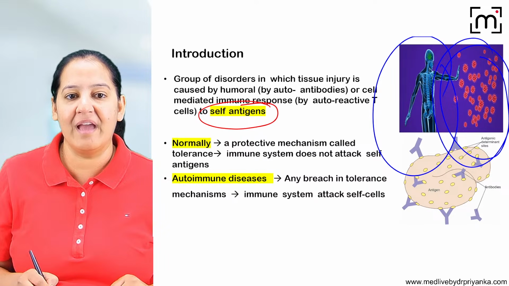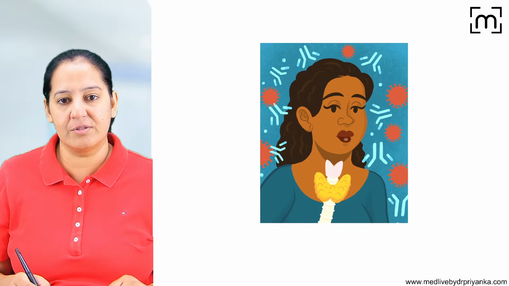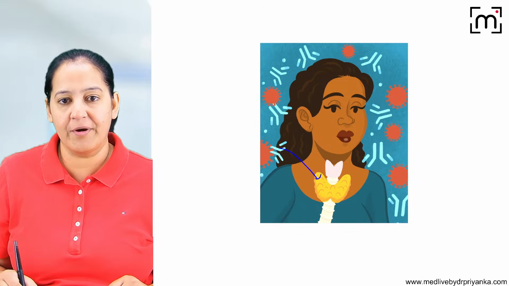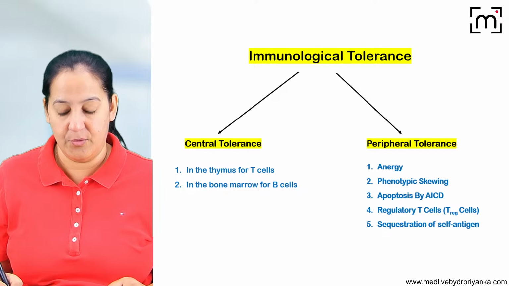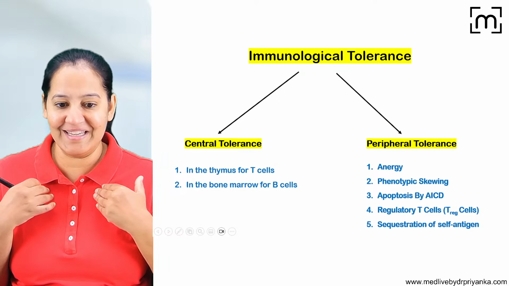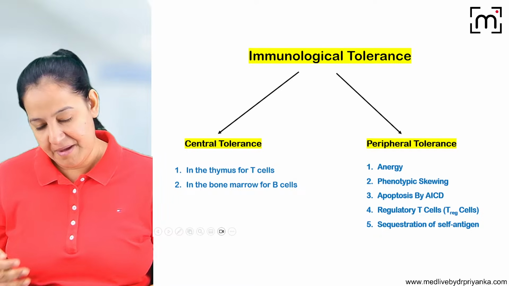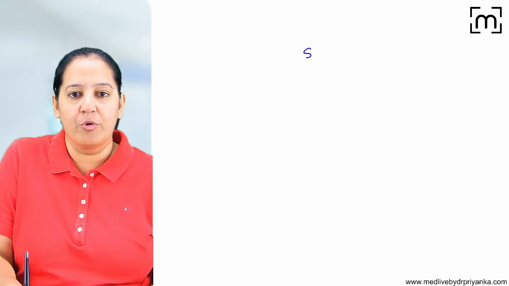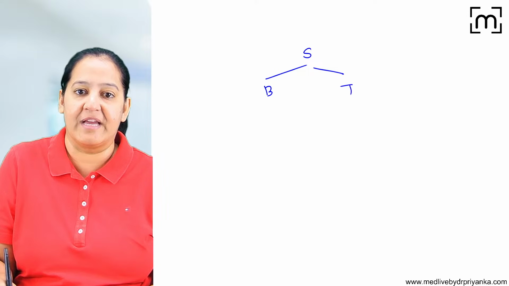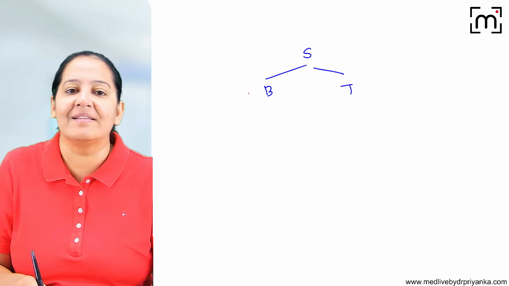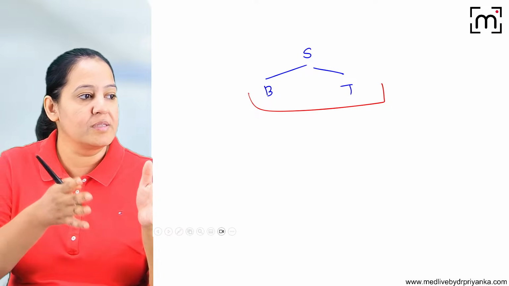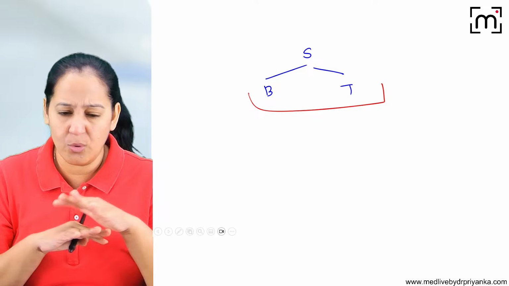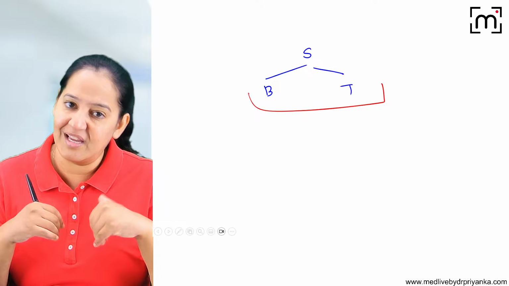So normally, here also you can see the own immunity is killing, the own antibodies are killing the own tissue. That is autoimmunity. Okay. So normally, why don't my B and T lymphocytes start killing my own cells? I'm having B lymphocyte in me. I'm having T lymphocyte in me. We all have both the soldiers, B and T lymphocyte. Why don't they normally kill the self-antigen? They don't have eyes to say this is foreign, I have to kill this, I don't have to kill this. How do they recognize? They kill only foreign. Why?